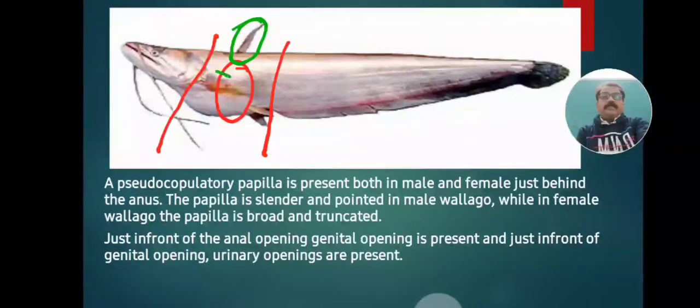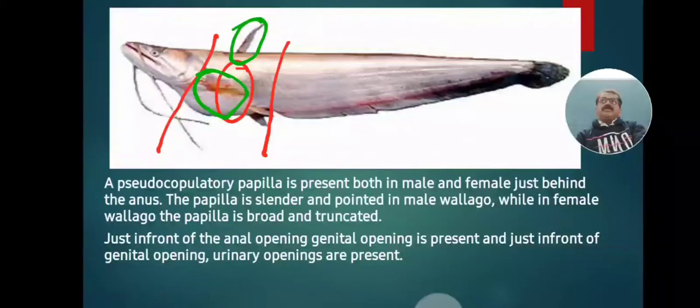Then second, just behind the operculum, a fin originates on the lateral side, mid-lateral side of the body. That fin is called the pectoral fin. These pectoral fins are two paired fins, double fins, or the lateral fins on both sides, left side and right side. This fin is large as compared to the ventral fin, as compared to the dorsal fin.